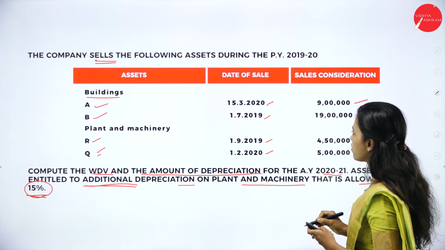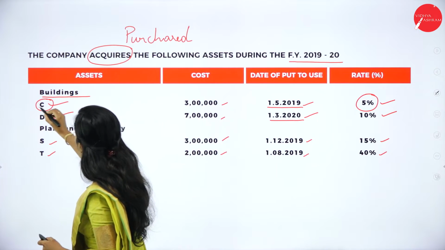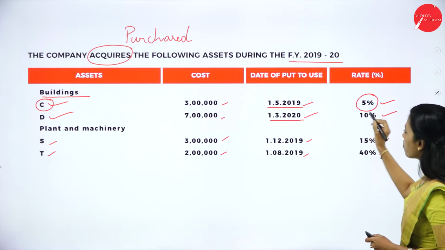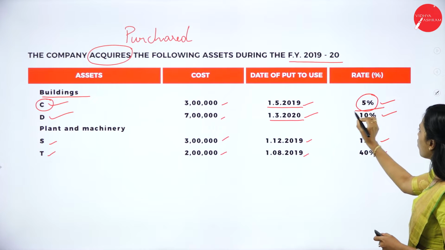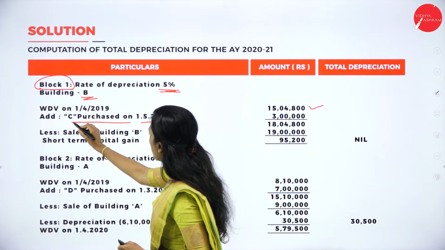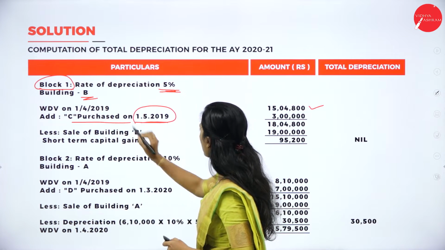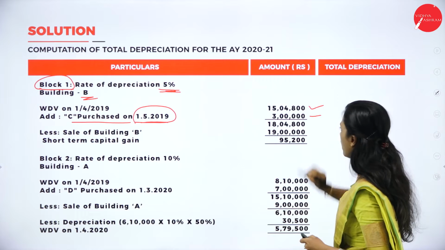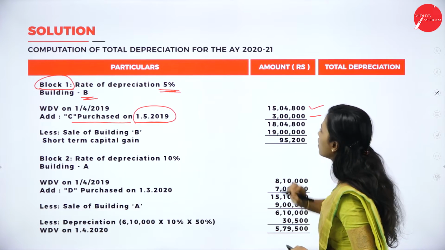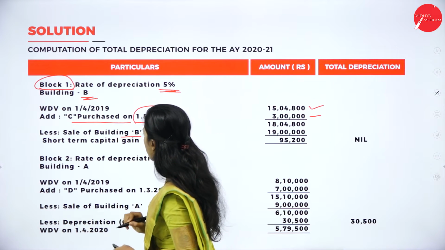So he purchased building C and building D, but we should take only building C because rate of depreciation is 5. So purchased building C on 1/5/2019, how much? 3 lakh. So we'll get 18,04,800.